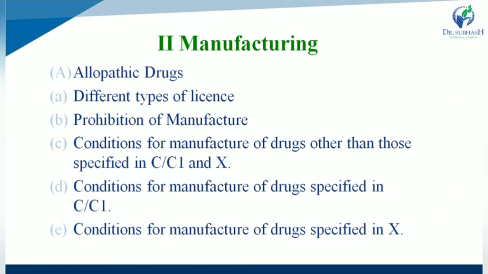First, manufacturing of allopathic drug product. Second one, different types of license for manufacture. Next one, prohibition of manufacturing.